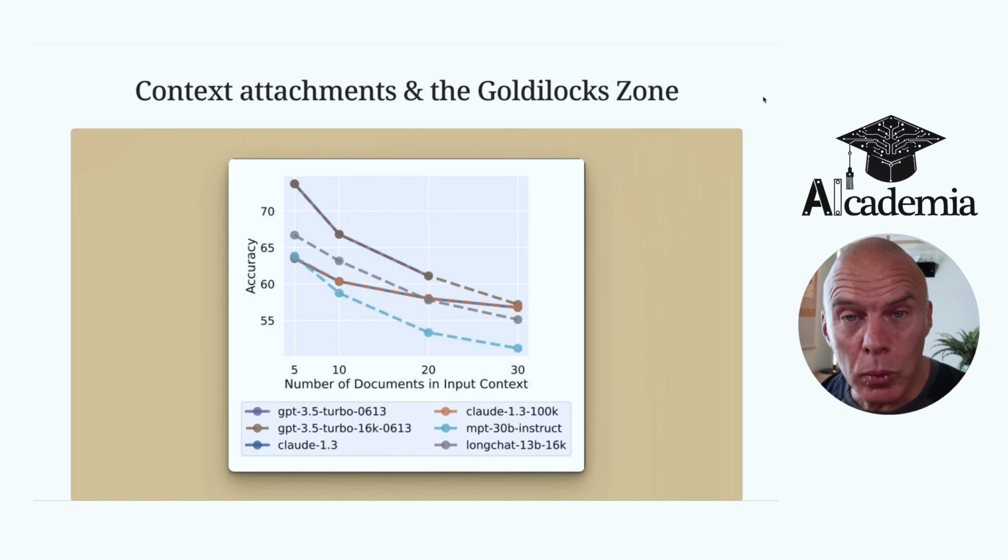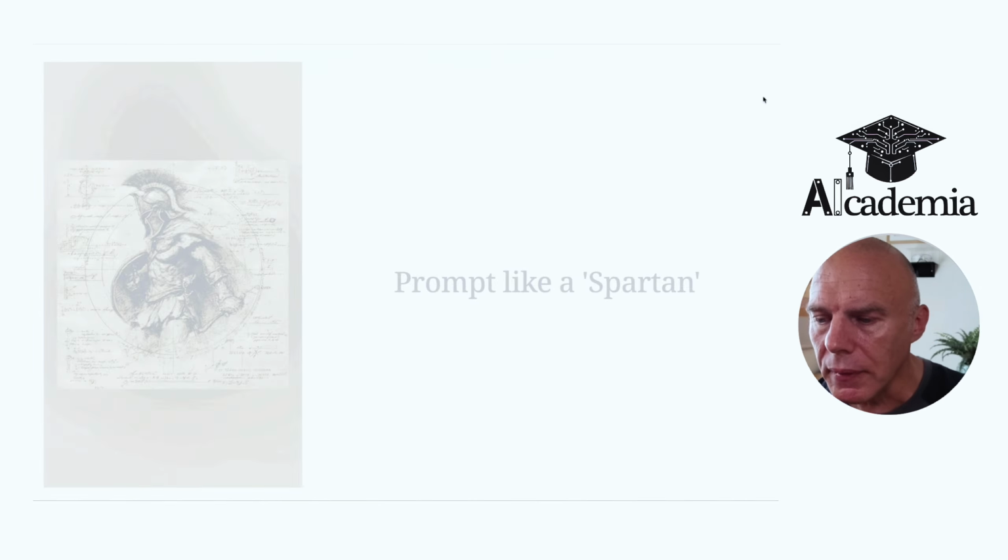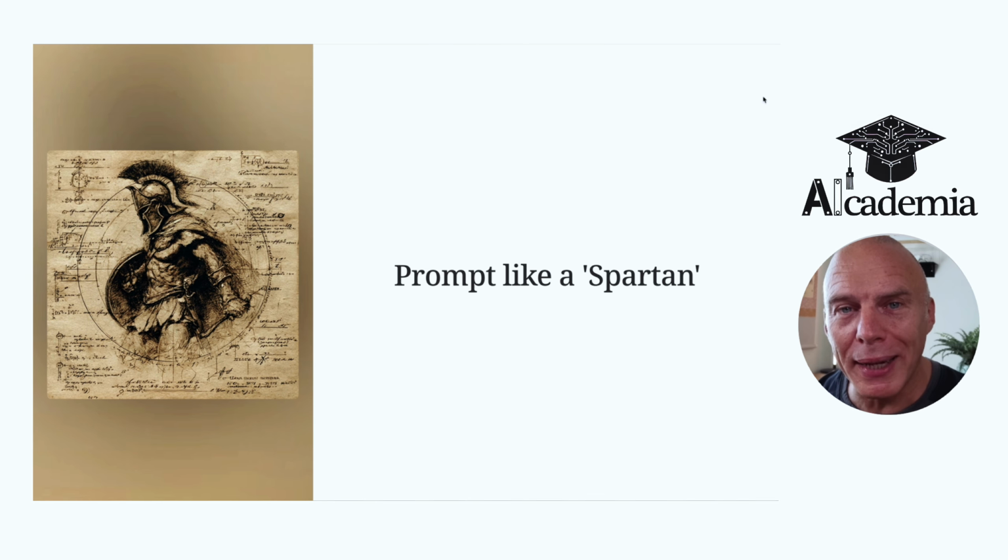And this is true also for any attachments we place in our prompt. So between 0 and 5 attachments is probably fine. But once we attach multiple documents to our prompt, we see a comparative decrease in the performance of the large language model. So in other words, we want to prompt like a Spartan. We want to be efficient, minimalist, do exactly what is required, but no more.